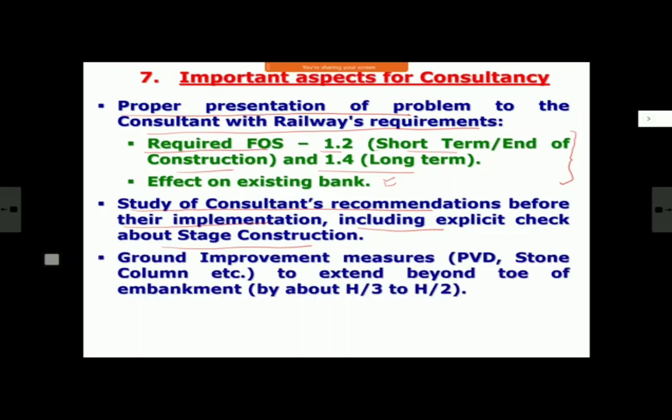Similarly, another thing I told you earlier: your ground improvement measure, whatever type it may be, PVD, stone column, or R&R, should not stop at the toe of the bank. That is not the line of actual control between India and China. Your pore water pressure and other parameters don't stop at that place. Their effect continues outside the toe of your bank also, and the measure must extend beyond the toe of the embankment.